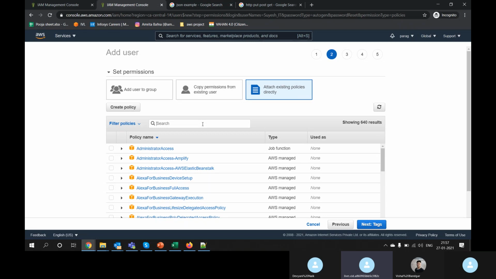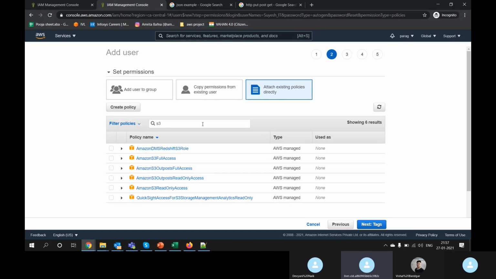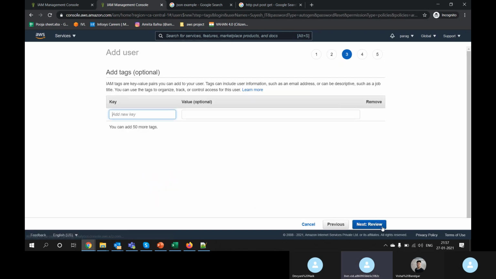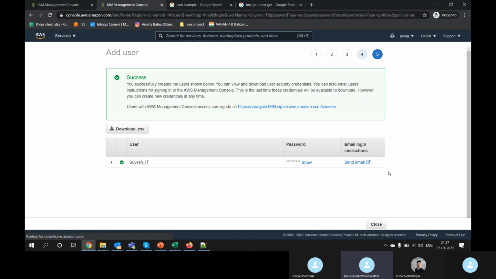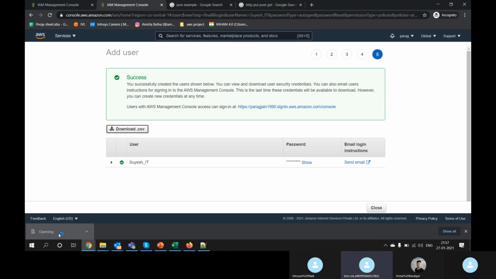Vishal is in IT. The new user which we are creating is Suyesh, and he is in IT. So I want to give him full access of S3. Let's go to S3. Full access of S3. I don't want to give him IAM access. Next, next, and next. The user is created. I can download the CSV file and it will show me the details.